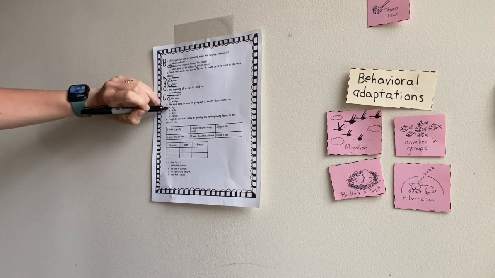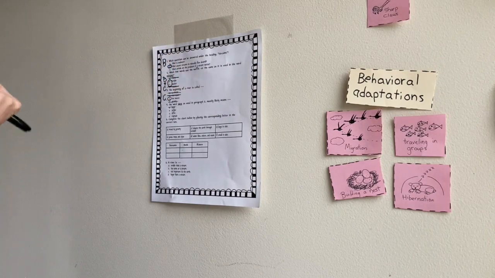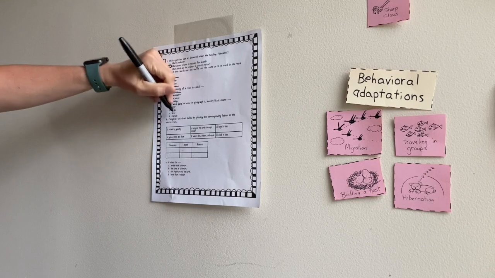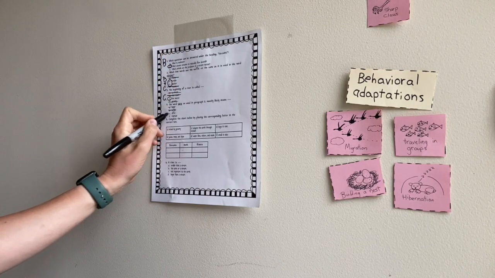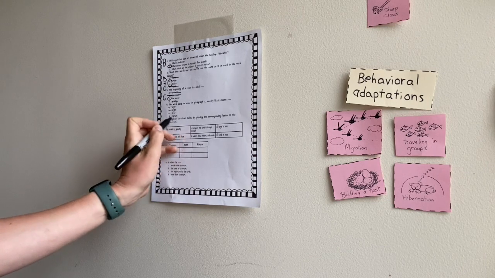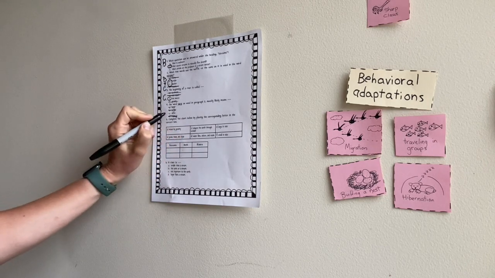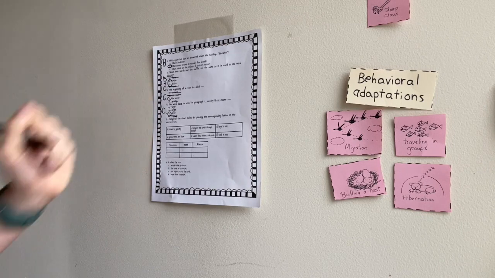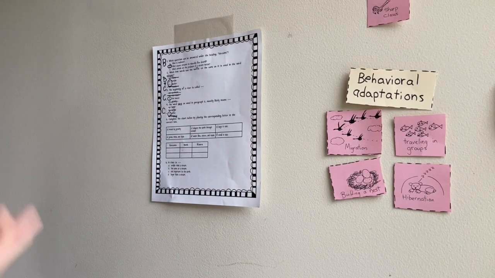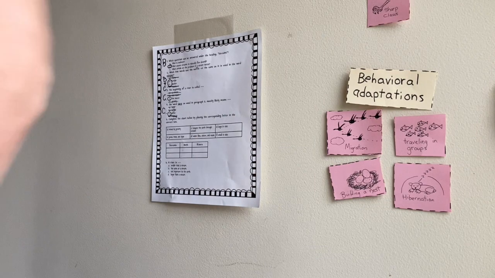Does it mean large? No. Does it mean similar? I don't think so. Does it mean differ? Maybe. Does it mean maintain? Nope. So it looks like the only answer it could be is C, differ. So they use the word vary to mean the same thing as differ or different.